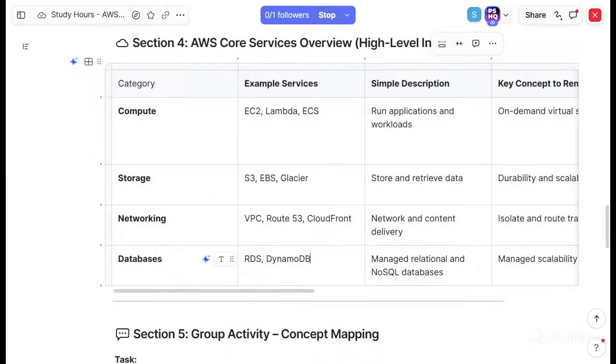From the project management perspective, if the technical architect says we will be opting for Route 53, from the PMO side we just need to ensure that we have the expertise on this. That's it.